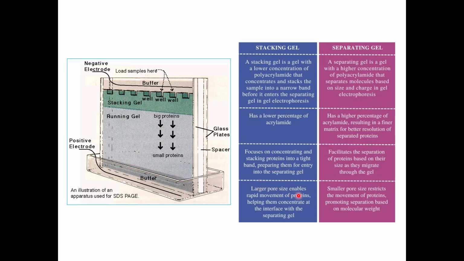The larger pore size enables rapid movement of the proteins and helps them concentrate at the interface of the stacking and the resolving gel. Then coming to your resolving gel or your separating gel. A separating gel is a gel made with a higher concentration of polyacrylamide that helps in separating the molecules based on their size and charge in gel electrophoresis. It has a higher percentage when compared to your stacking gel, and the percentage can increase depending on the size you want to run.